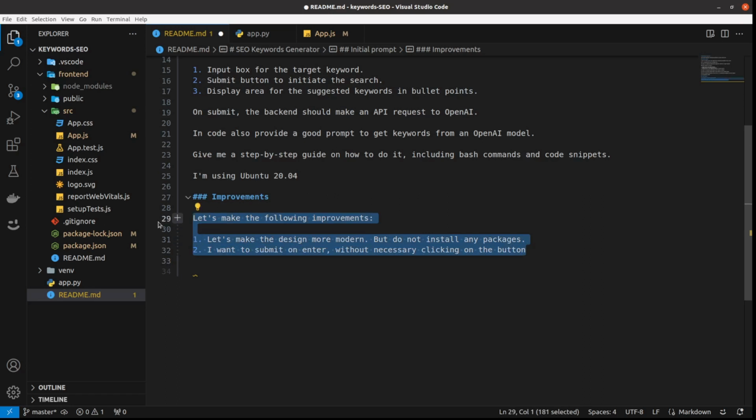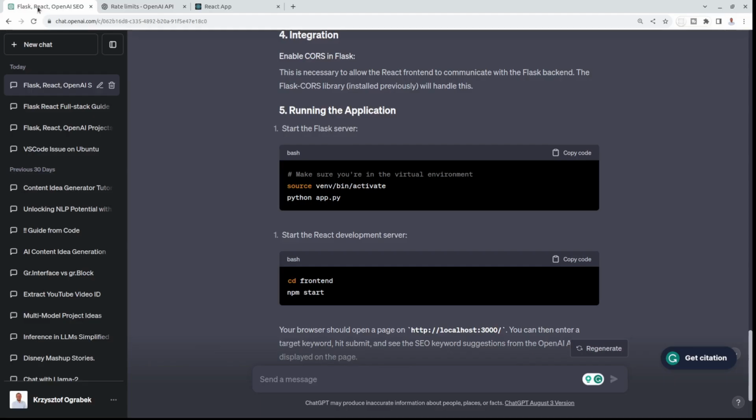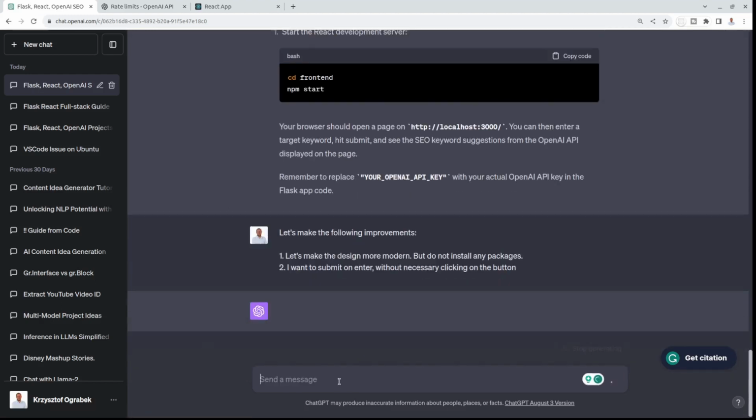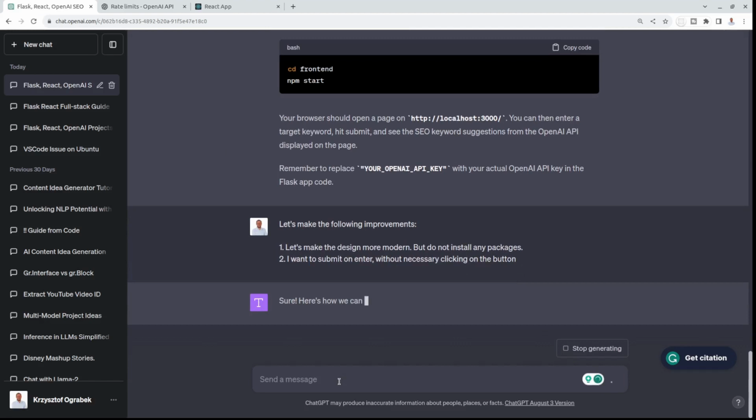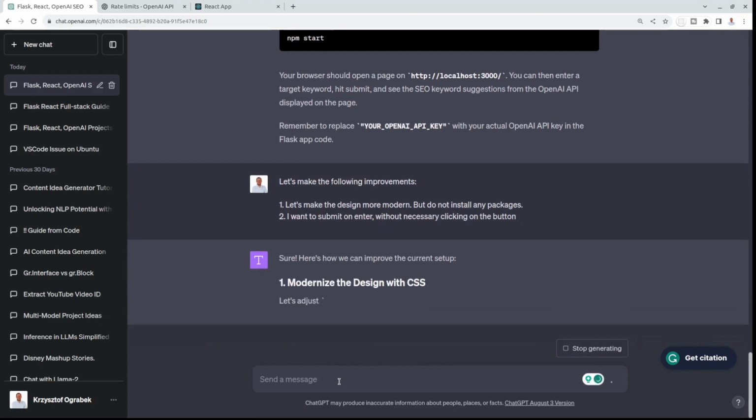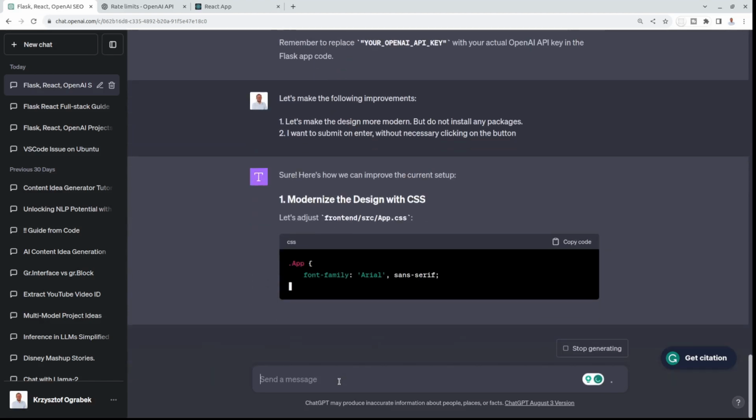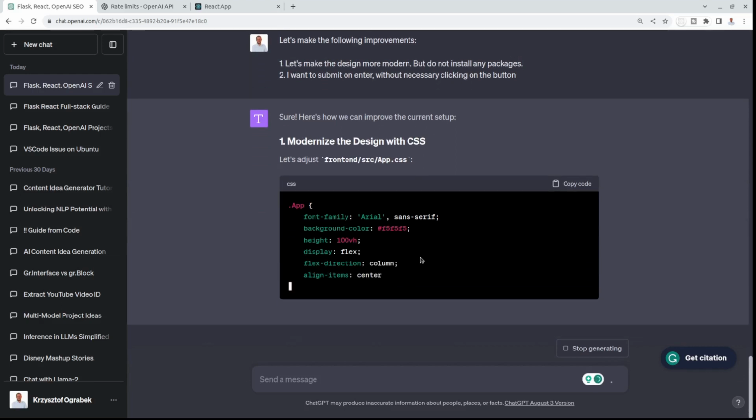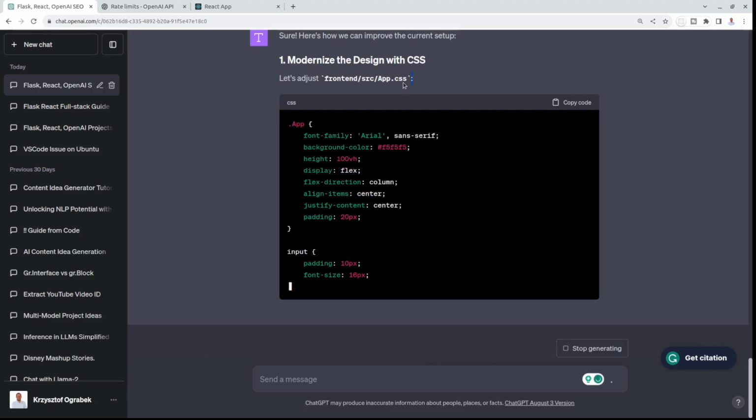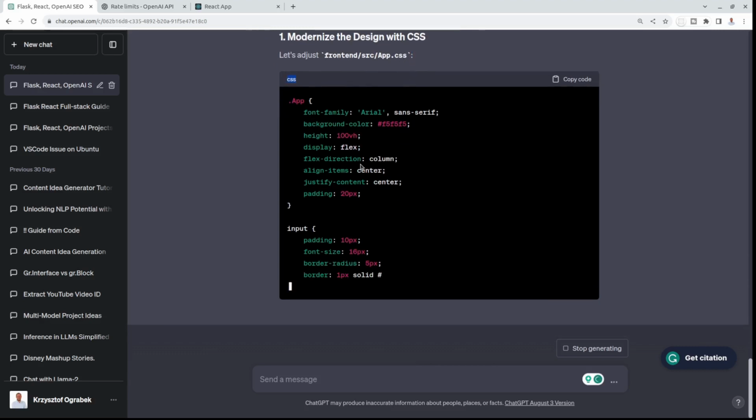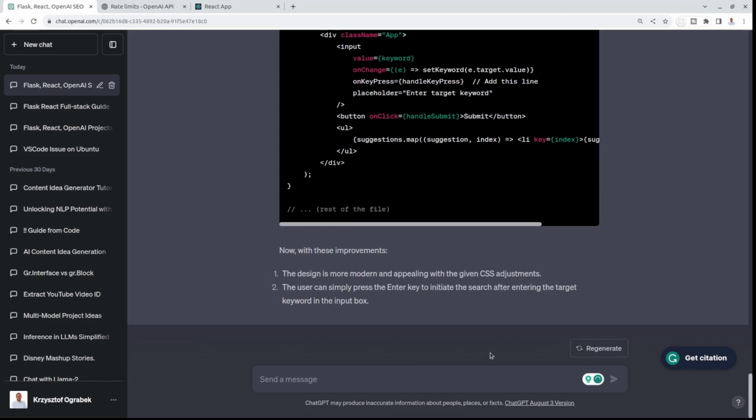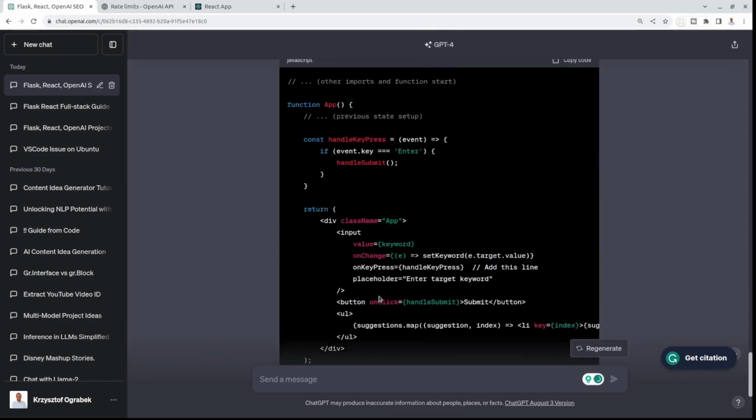So let's see if I add this prompt to what we've already got. It should make some suggestions, like the backend part, the Flask part should remain the same, but it's changing my app.css part, and it's adding styles. Okay, cool. So it's generated the answer.